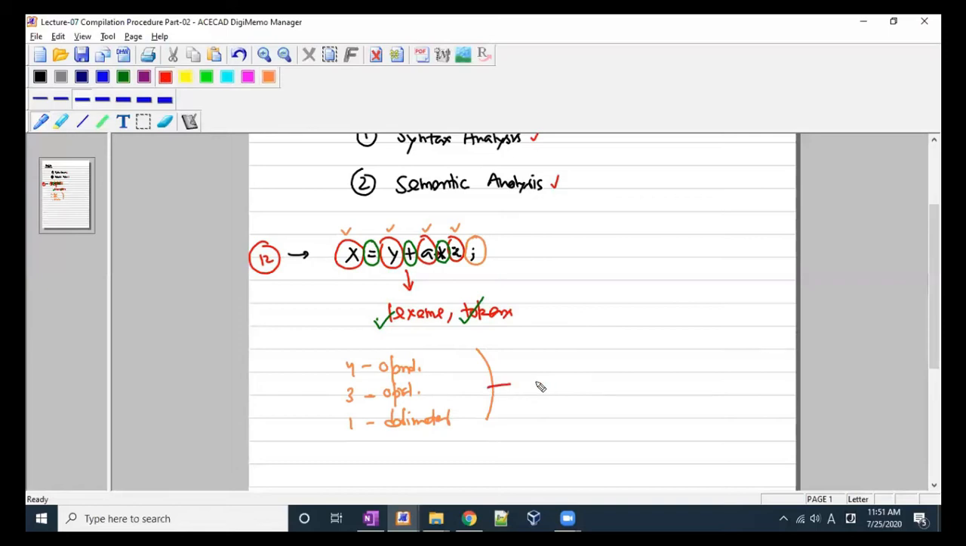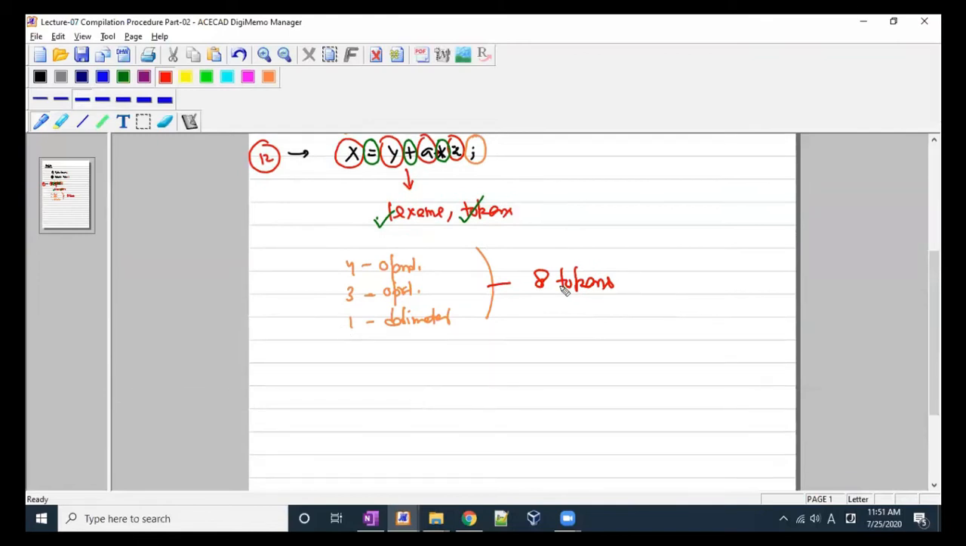So in total we have 8 tokens. We have identified our tokens, but what is the basic use of finding all these tokens? If we have found out that the number of tokens is 8, then what can we do? Okay, let's discuss one more important thing.